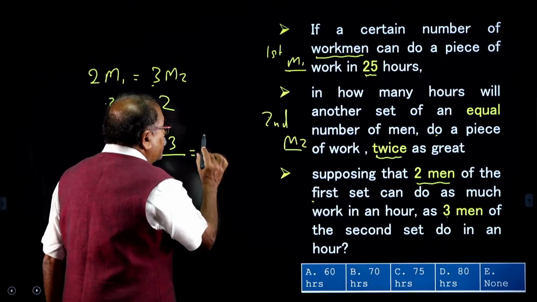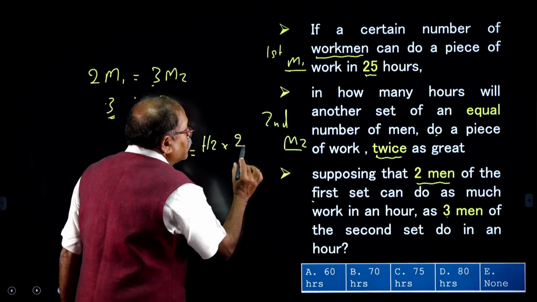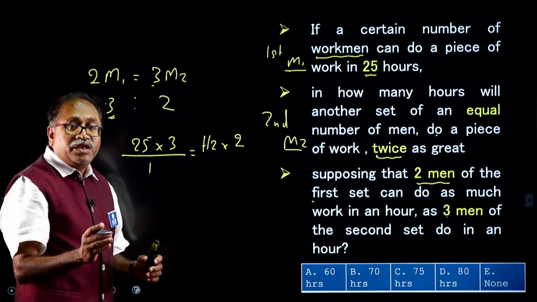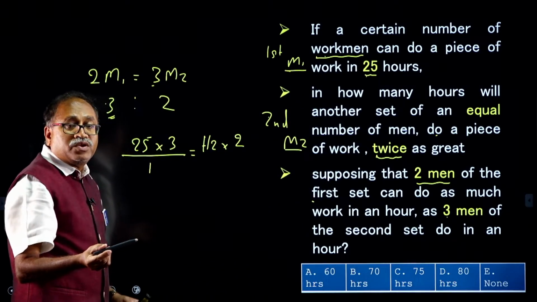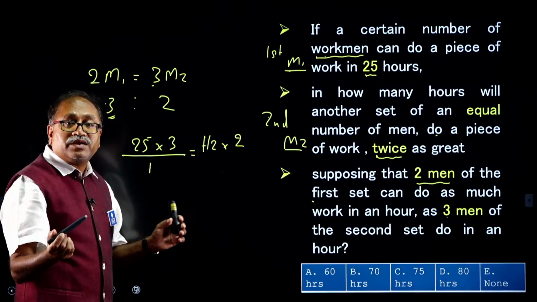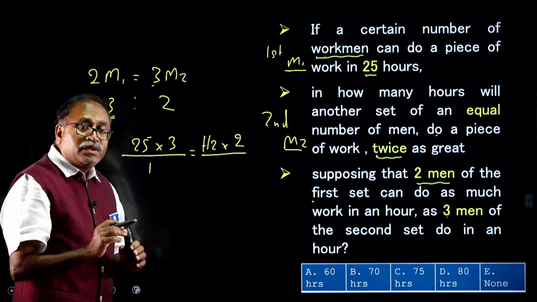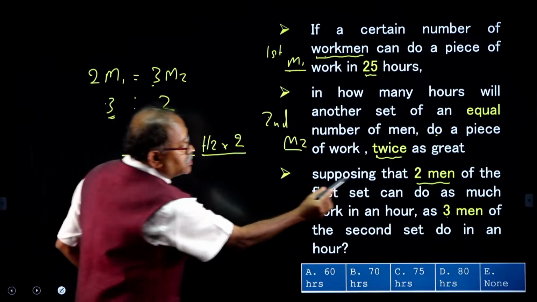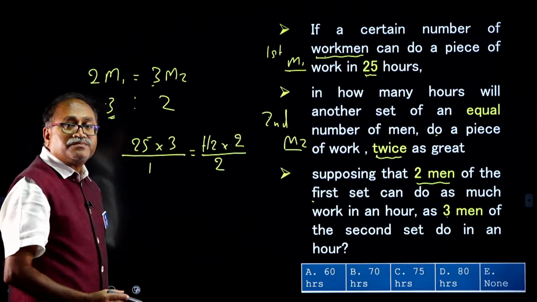Now, how many hours, that is H2, is the question; the efficiency is 2. I will not write the number of men because the same number of men is in both groups, so it gets cancelled on the left and right sides. Divided by how much work this time? It is twice the work, so write down 2 over here.